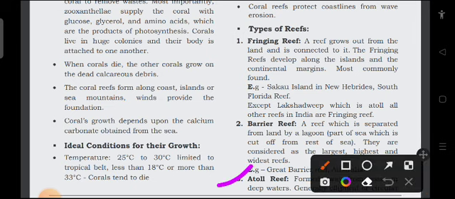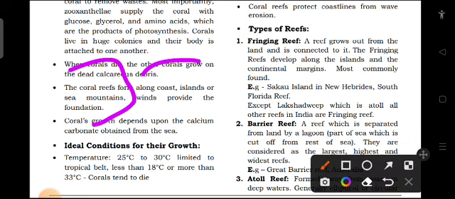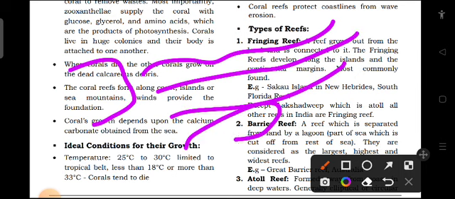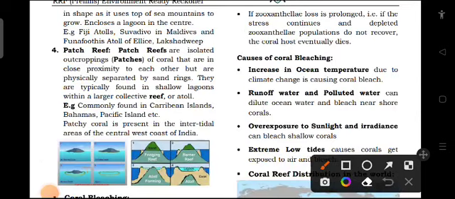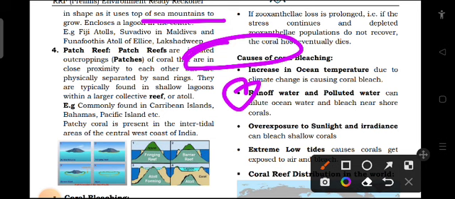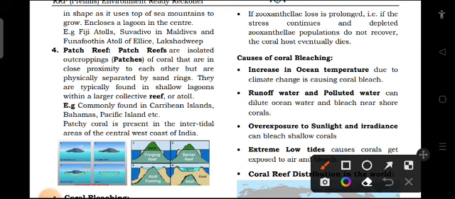It is formed away from coast in deep water, generally elliptical or circular. So this is the coast, and here we have water. So in deep water the atoll reefs are formed. Here it is elliptical in shape, as it uses the top of a sea mountain to grow. It is in this particular elliptical or circular shape, and encloses a lagoon in the center. Example, Fiji atoll, Suadivo in Maldives, and Funafuti atoll of Ellis, Lakshadweep.